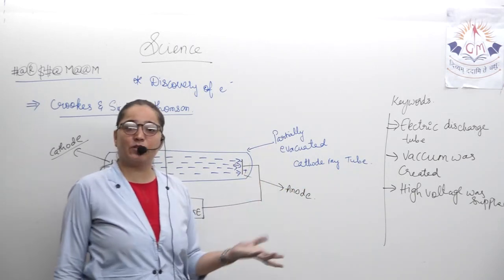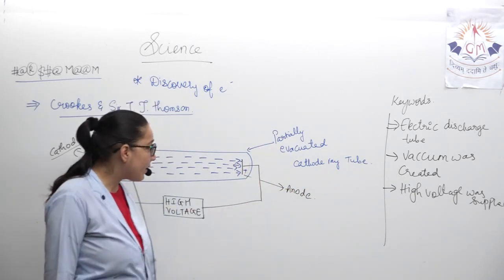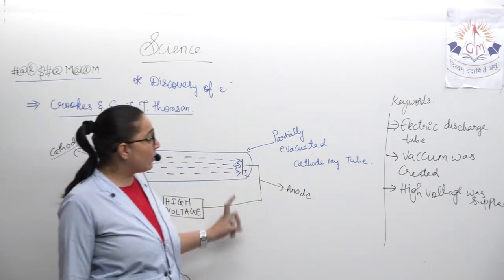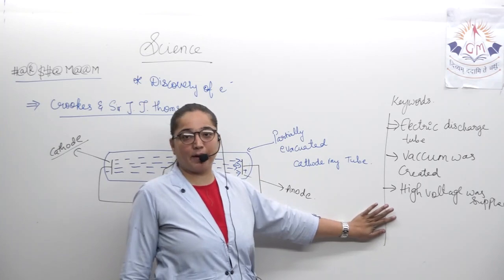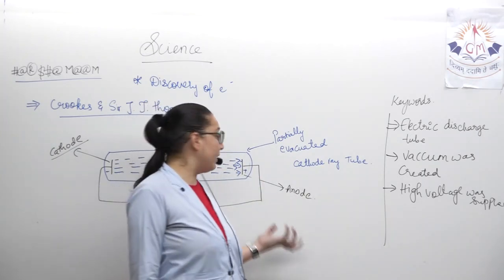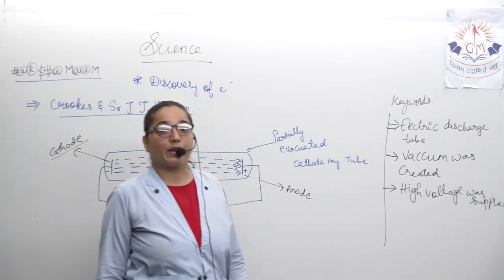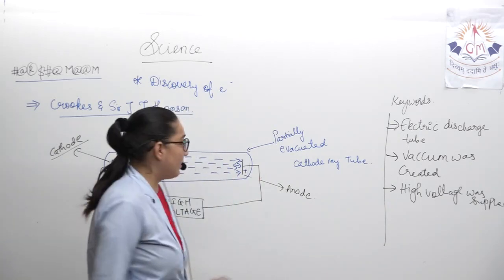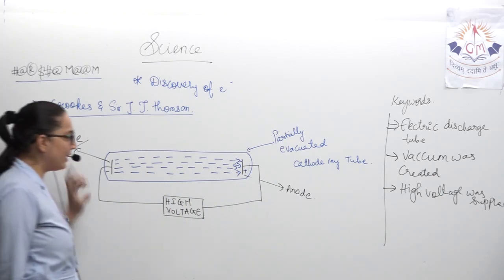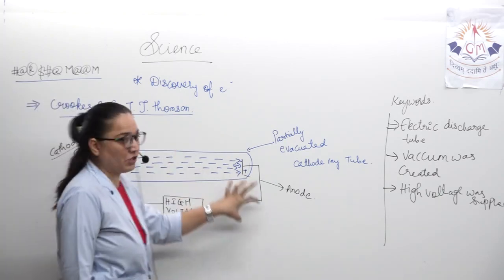Partially evacuated means you are removing the air. Then he kept two electrodes and to the electrodes high voltage was supplied, because for supplying high voltage you ultimately need electrodes. Once it was supplied, it was seen that some particles were going from negative to positive.